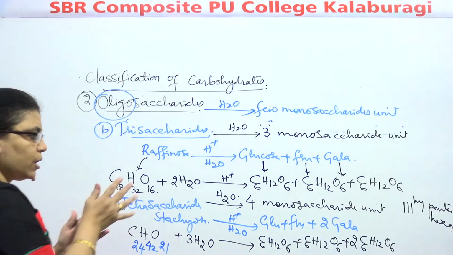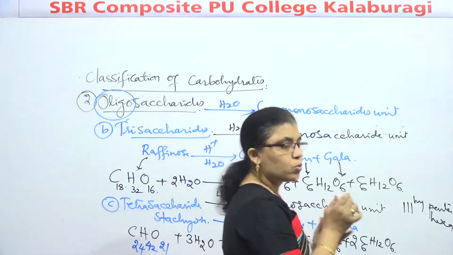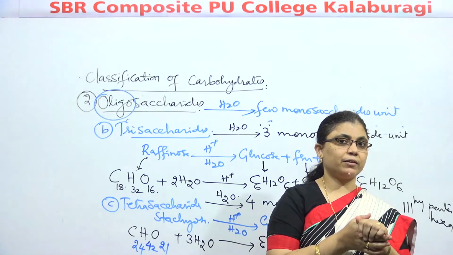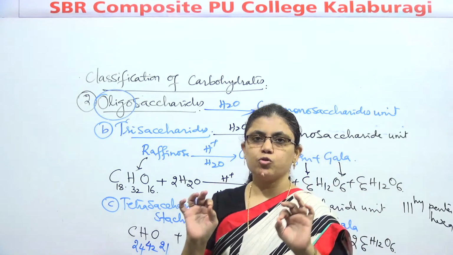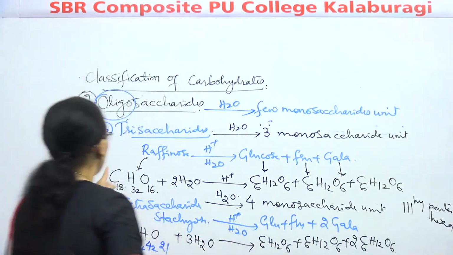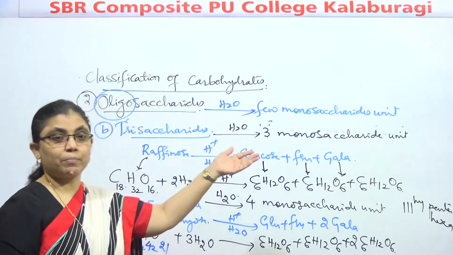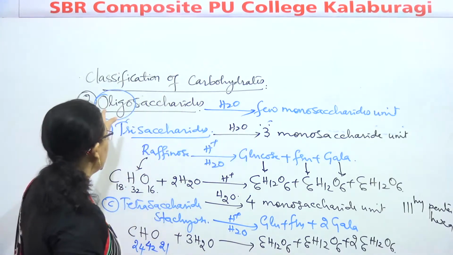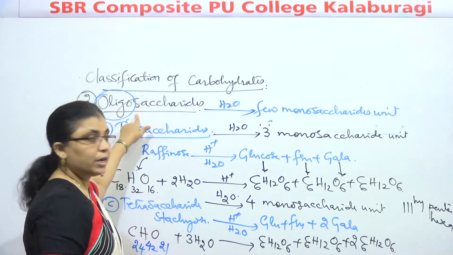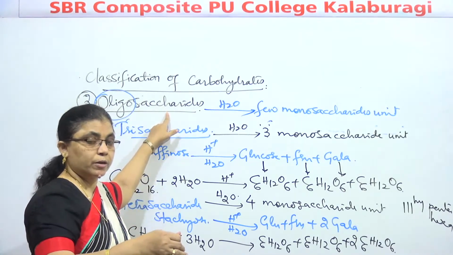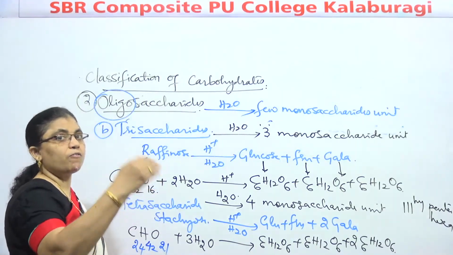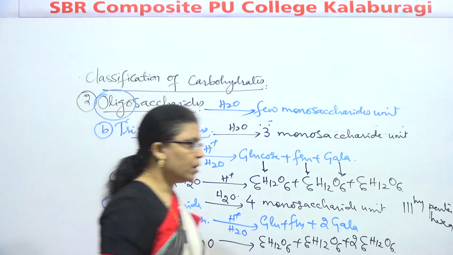Whenever we write oligosaccharide, remember one thing: carbohydrates are classified on the basis of what, children? On the basis of the number of sugar units which are produced on hydrolysis. As we said, monosaccharides are the simplest units of sugars which cannot undergo further hydrolysis. Whereas oligosaccharide, oligo means few. They too are sugars, but on hydrolysis they produce a few monosaccharide units. That's why they are called oligosaccharides.